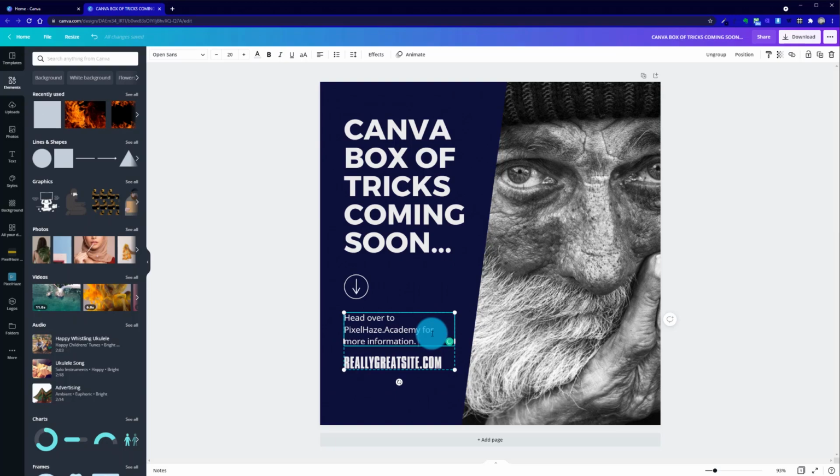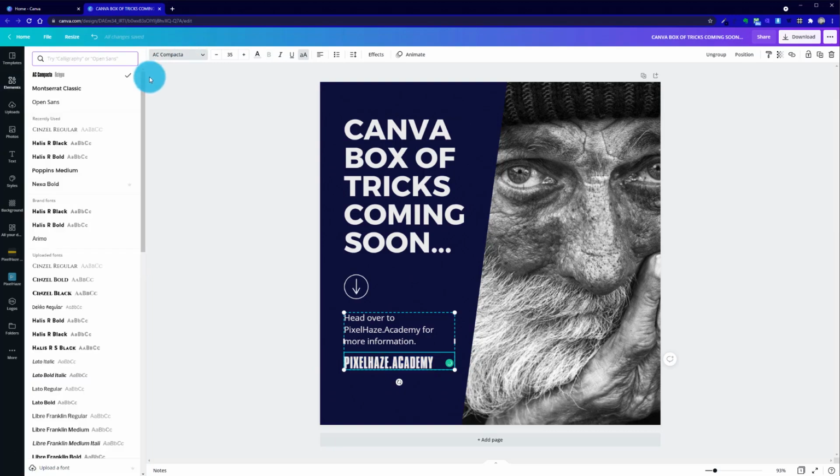Here we go. I've just added a bit of text in place. Now we've got the website address in place. We've got a few different font selections here, and I want to just simplify this. So if I went with Montserrat Classic, I could then adjust this font to match. This is also Montserrat here as well.